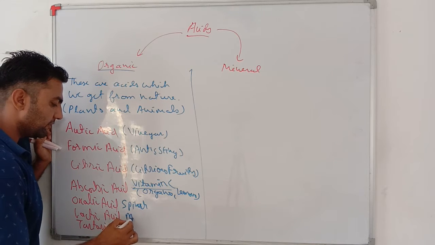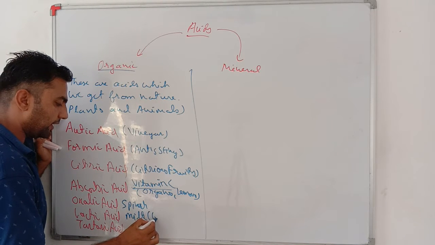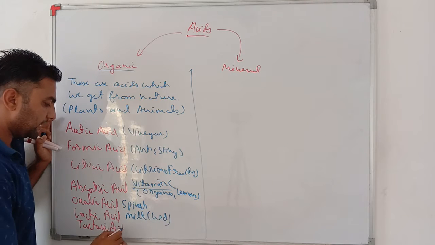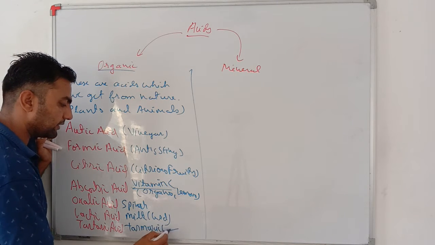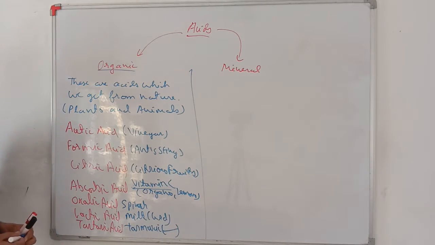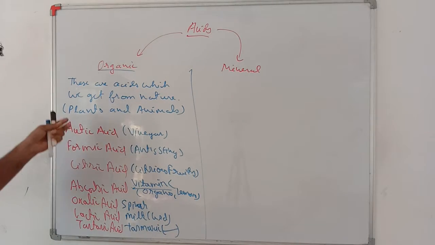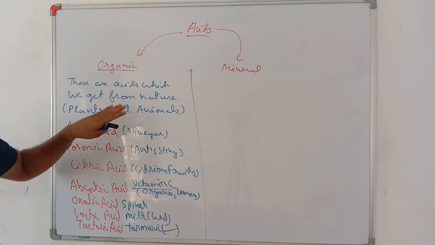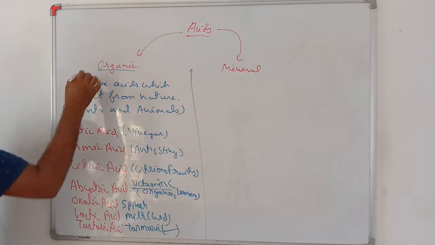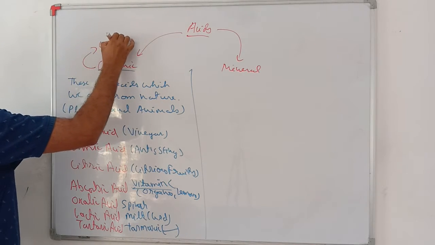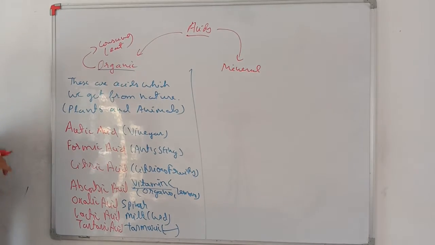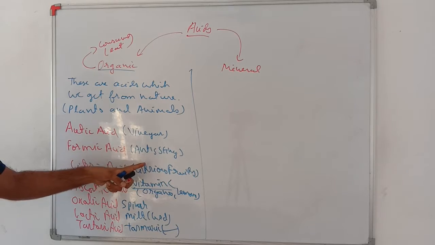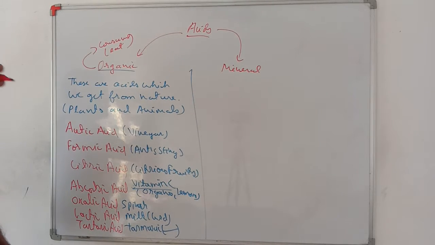Lactic acid is found in milk and curd. Tartaric acid is found in turmeric and other citrus fruits. See my dear students, these all are the acids which we are getting from plants and animals. Moreover, you can consume or eat organic acids. We all are consuming all this stuff. Means organic acids can be consumed and their consumption will not harm you.